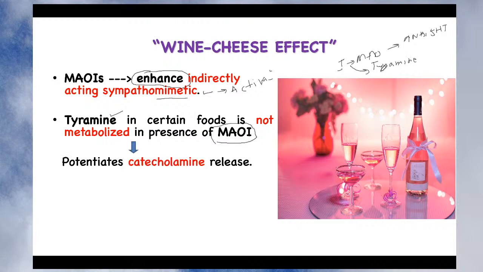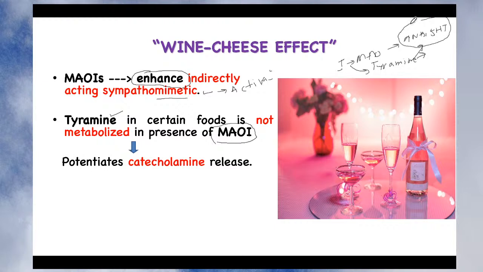Tyramine also potentiates catecholamine release. Already, due to inhibition of metabolism of noradrenaline and 5-HT by inhibition of the monoamine oxidase enzyme, there is an increase in the level of noradrenaline as well as 5-HT. In addition to that, tyramine also produces release of these catecholamines. So since there is an increasing level of tyramine, it will potentiate catecholamine release, meaning the release of both noradrenaline and 5-hydroxytryptamine.